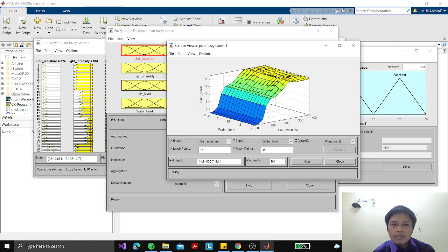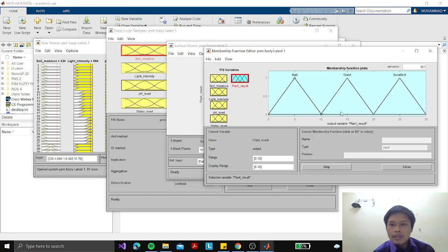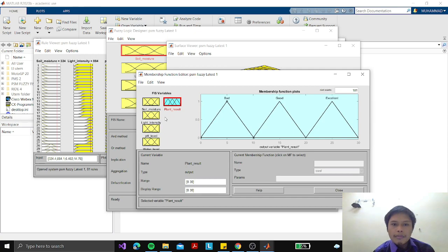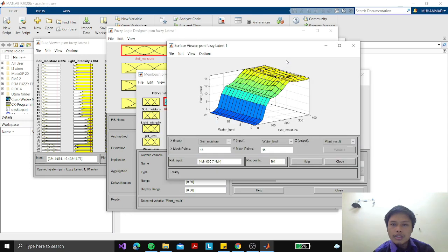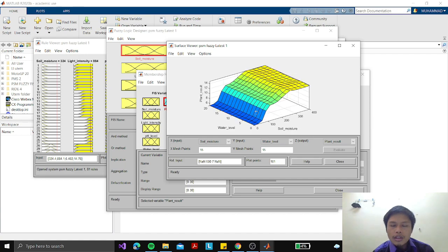So the plant result will go to a good condition starting from 10, and if we look back at the plant result here, 10 to 20 will be the good result. So we can see it starts from 10, and then we go to the other axis, which is the water level. It shows that from 100 up to 400, the plant result will go to a good result. So this is the analysis comparison between the two sensors.